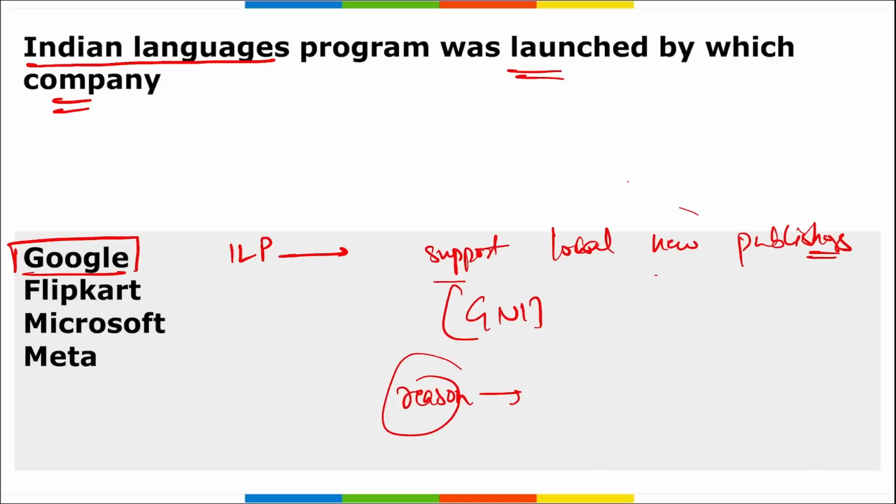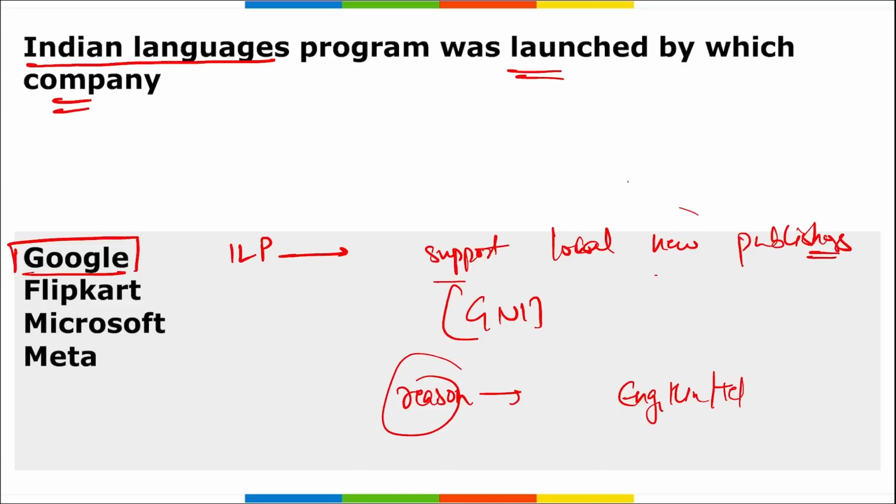Correct? In order to provide the best news, the Indian language program aims to provide training, technical support, and funding to these news publishers in various languages. This will include English, Hindi, Telugu, Tamil, Kannada, Malayalam, Gujarati, Marathi, etc. Also, there is a criteria to be supported by Google.